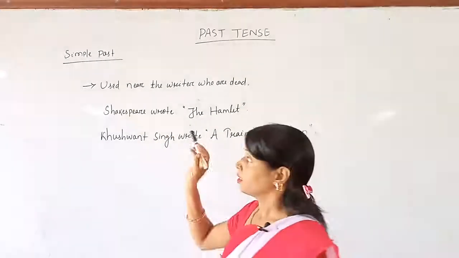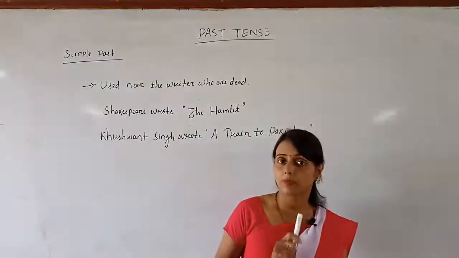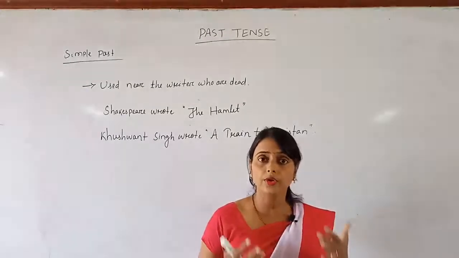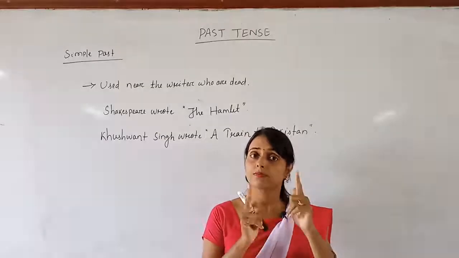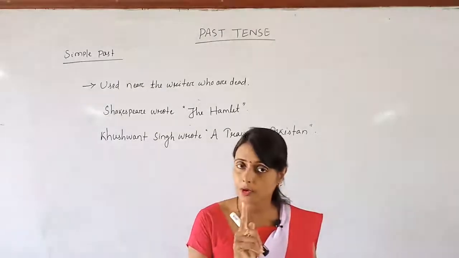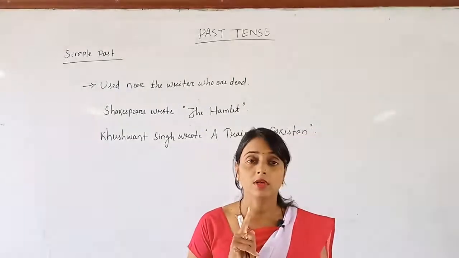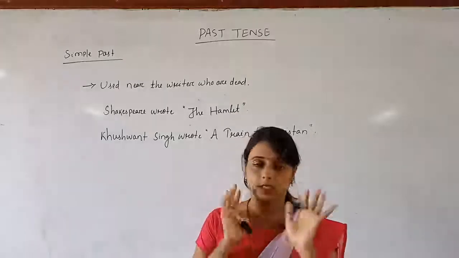That's why near them, instead of present perfect, we use simple past. But if you are writing Arundhati Roy has written The God of Small Things, because Arundhati Roy is alive till now. Understood the point? If the writer is alive, use present perfect. If the writer is dead, then use simple past.